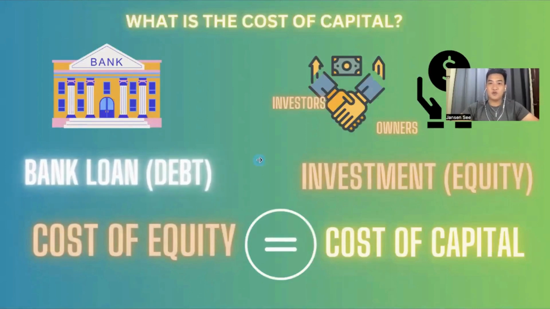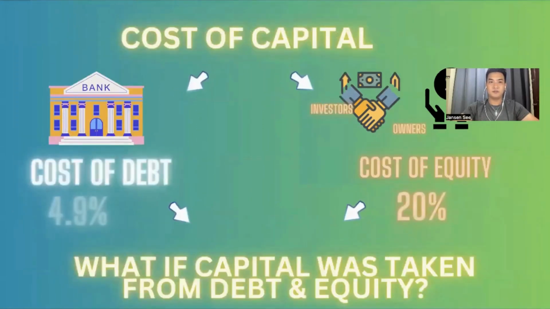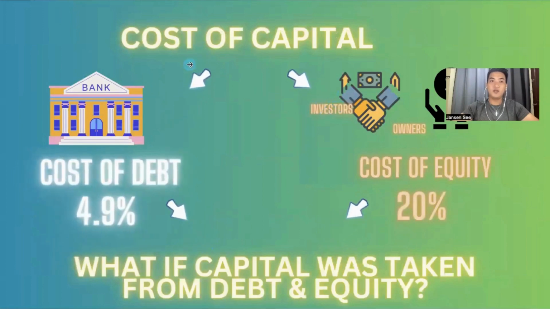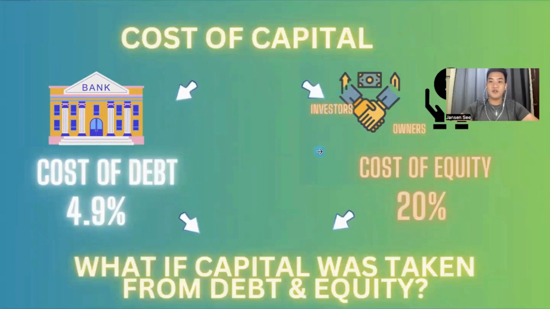After the computation, we know that the cost of equity is equal to cost of capital. And now we all know that the cost of capital for debt is the interest, which is the 4.9%. And the cost of equity, or the cost of capital for the equity, is the expected return.